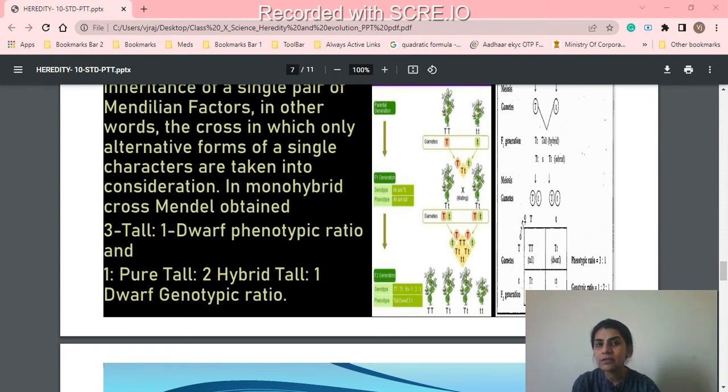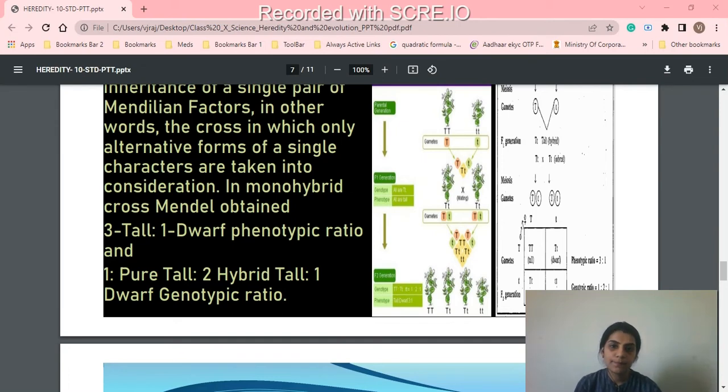When he did the self pollination, in the F2 generation he got three tall plants and one short plant. So when he saw the result in the F2 generation, he confirmed that the tall character was there as well as the short, or dwarf, character, but it was expressed in the F2 generation.